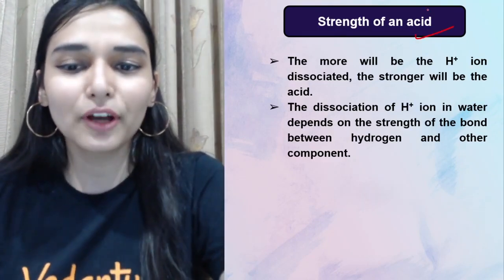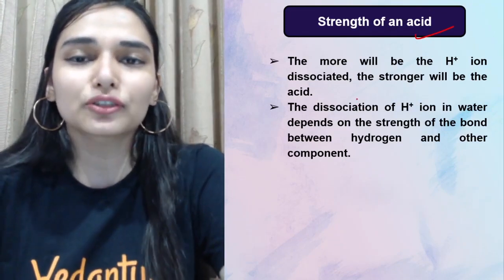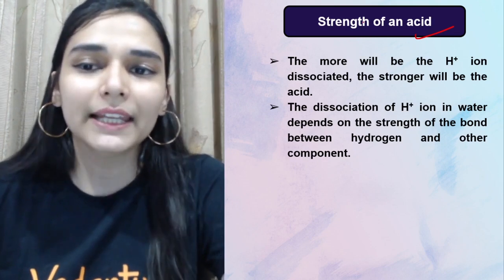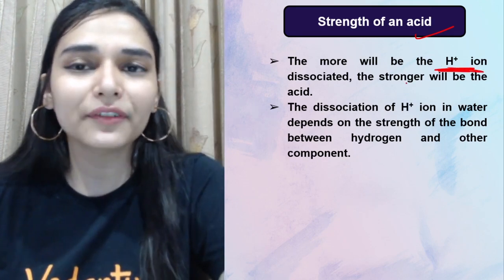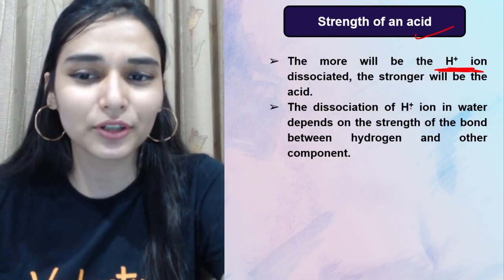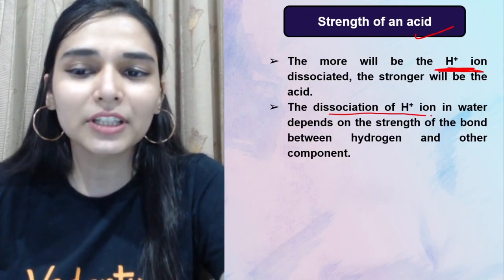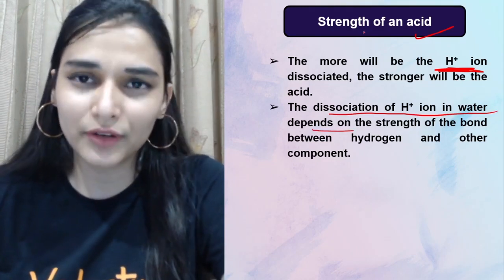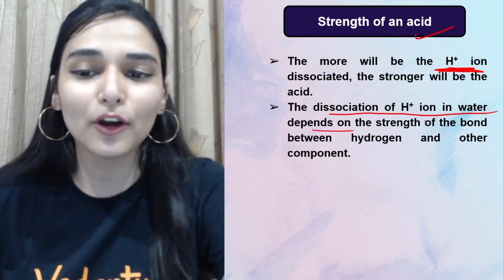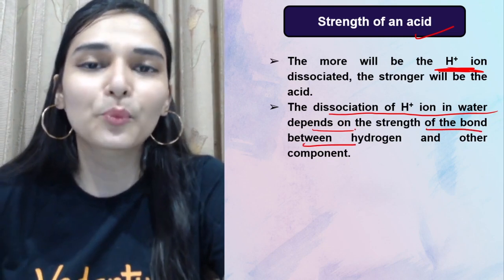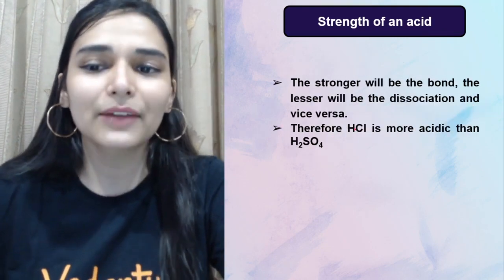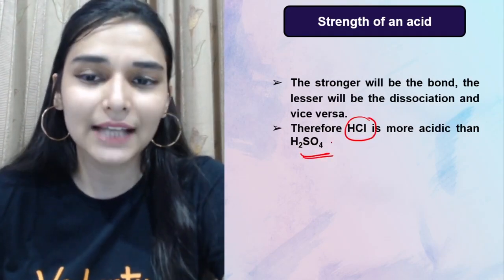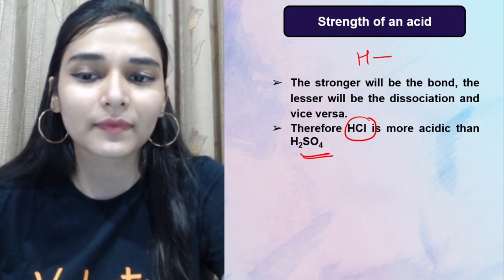So look, strength of an acid, when do you call an acid a strong acid? If the acid is completely dissociated in water, the strength of an acid depends on the amount of H plus ions present in the solution. The dissociation of H plus ion in water is what gives me the strength, and this dissociation of H plus ion depends on the bond strength. For example, I will take an example, hydrochloric acid is more acidic than sulfuric acid. What could be the reason?